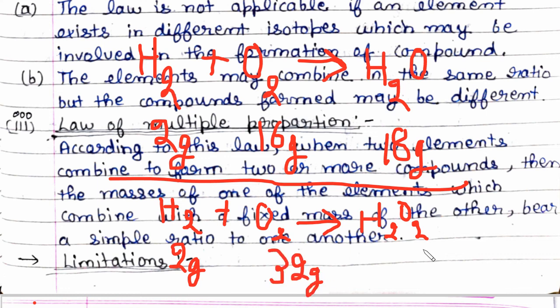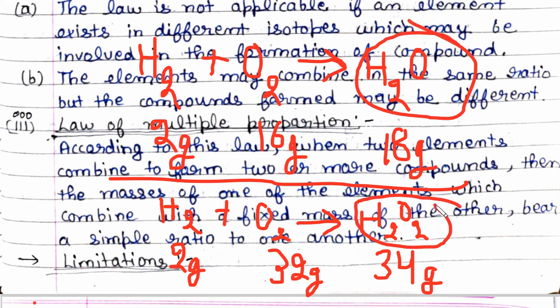And this hydrogen peroxide is 34 gram. See, I told an example now only that hydrogen combines with oxygen to form two compounds. In the first, water is formed. In second, hydrogen peroxide is formed. Now this 18 gram and 34 gram, these are its gram of water and hydrogen peroxide.